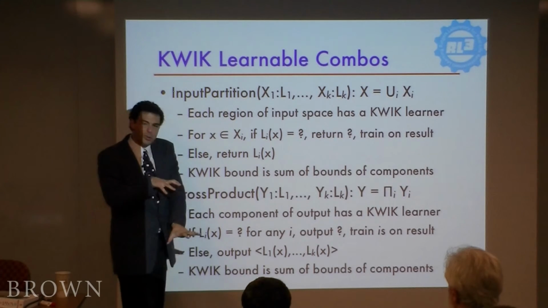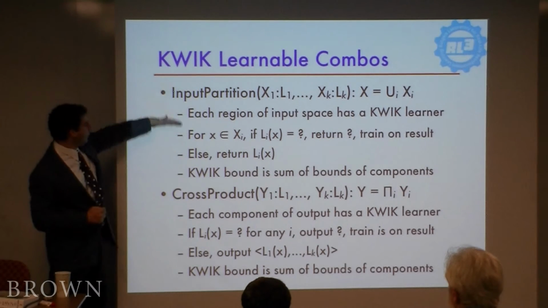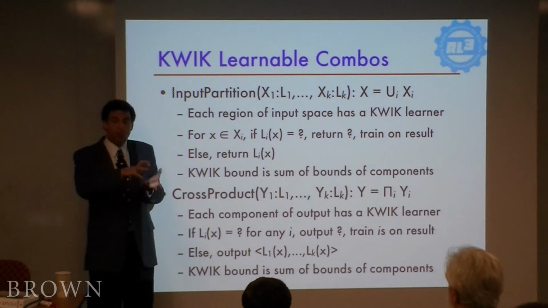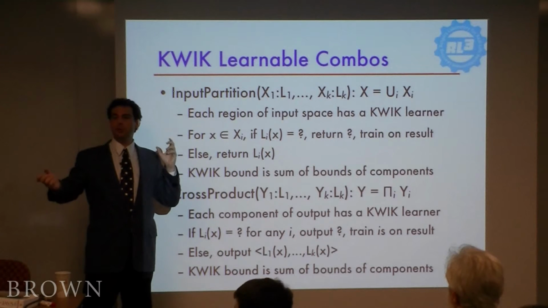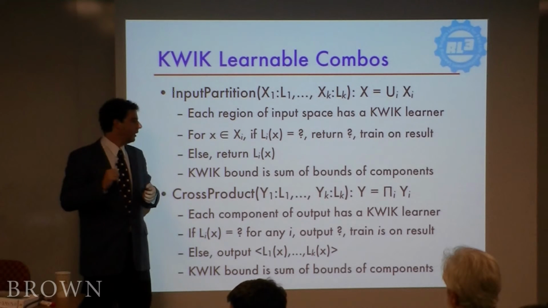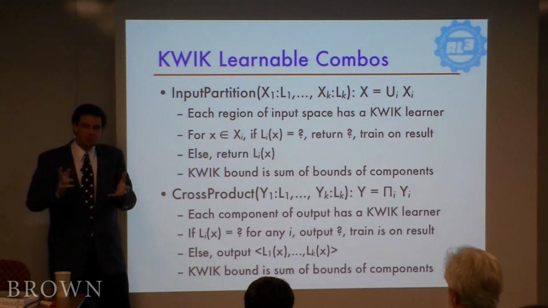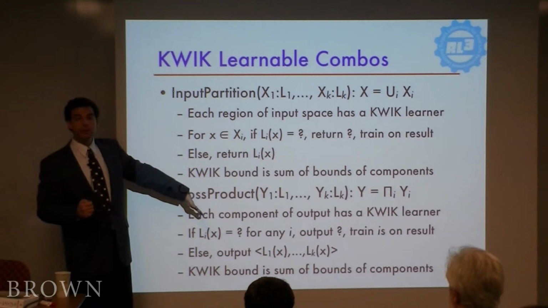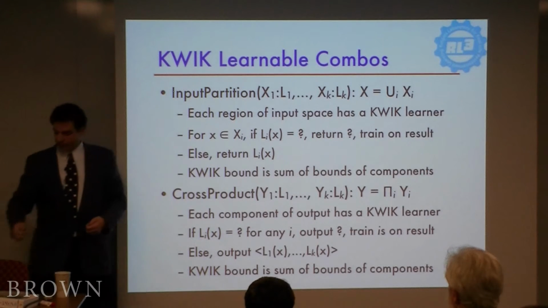So we can nest quick learners inside of other quick learners in the input space, but also in the output space. If you have an output that is a cross product of a bunch of output variables, all of which are quick learnable from the inputs, then you can learn the cross product. So these seem sort of like, well, sure, you can combine them in all sorts of ways, but these particular ways are really important because they get us to MDP learning.